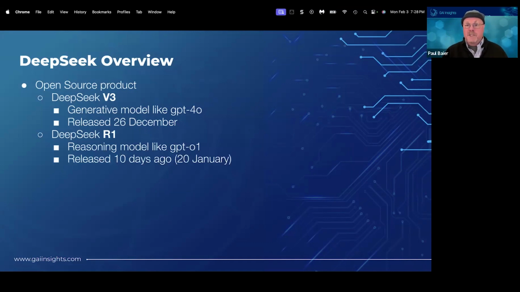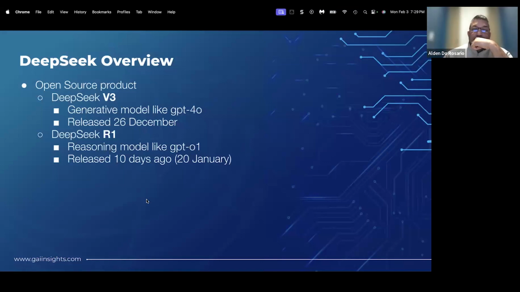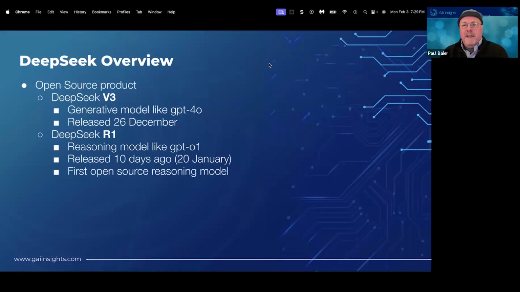And this is the one that really caught everyone's attention, drove the huge stock market decline of 3% and $600 billion of market cap, and probably about 30 to 50 different AI startups having their funding held a little bit. And what's really notable here, this is the first open source model, at least that I'm aware of, that has reasoning in it. So reasoning was the secret sauce that OpenAI had, the company that started as open source and then became closed source, and then had reasoning and kept dangling in front of everyone as AGI.